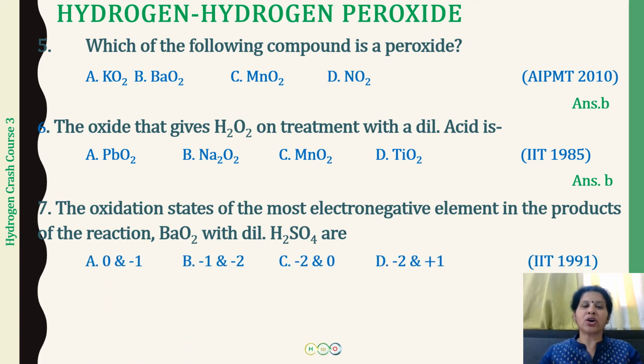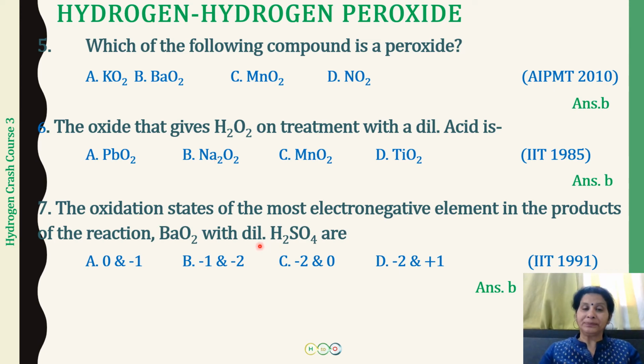The next we have is: the oxidation states of the most electronegative element in the products of the reaction of barium peroxide with dilute H2SO4. The options are 0 and -1, -1 and -2, -2 and 0, -2 and +1, and this was asked in the IIT examination 1991. Right, so barium peroxide, when this reacts with dilute H2SO4, just like sodium peroxide reacting with dilute H2SO4, we will be getting H2O2 and barium sulfate. Here we got sodium sulfate, so a similarity in the reaction.